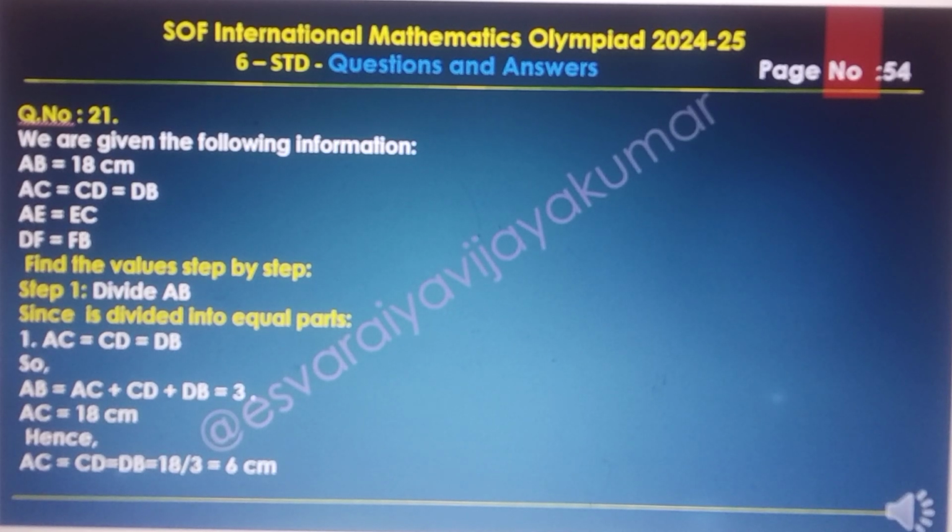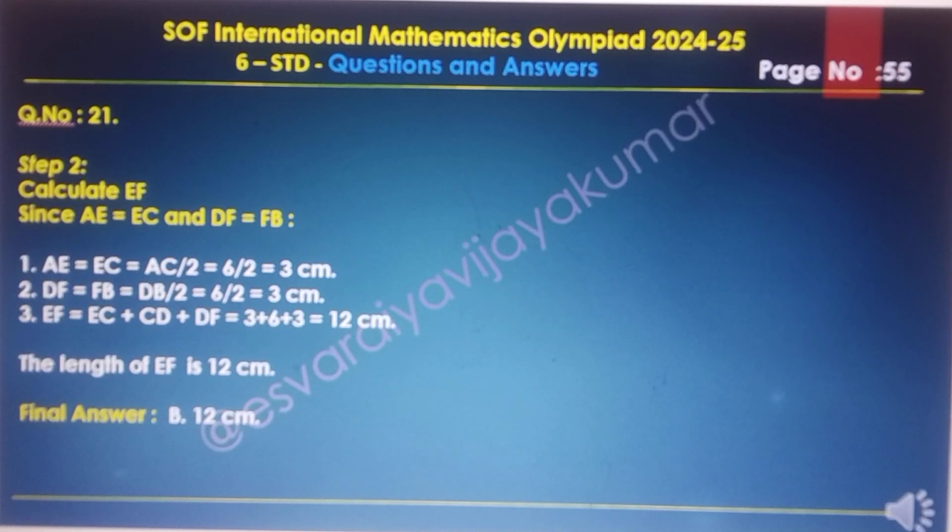First step, divide AB. Since it is divided into equal parts, AC equal to CD equal to DB, so AB equals AC plus CD plus DB, equal to 3 AC. AB equal to 18 cm, as mentioned in the question. AC equal to CD equal to DB, 18 upon 3 equal to 6 cm.